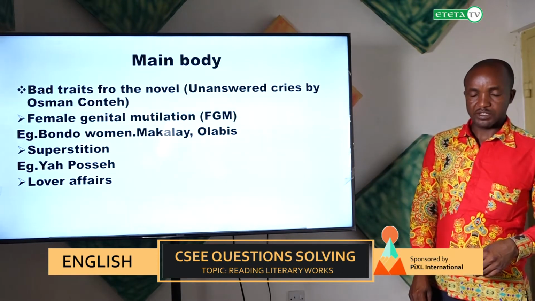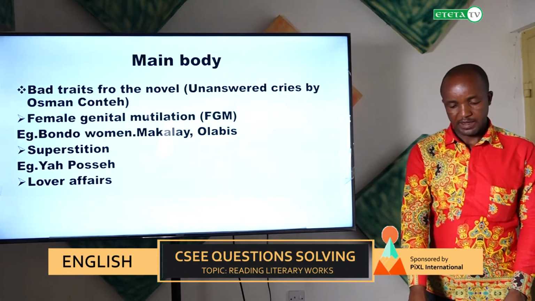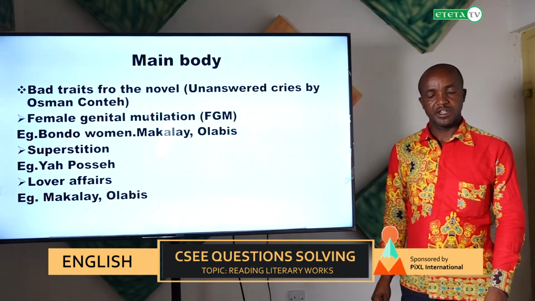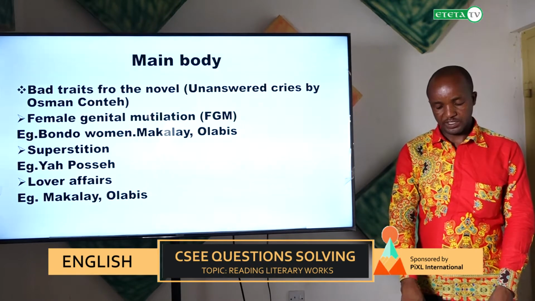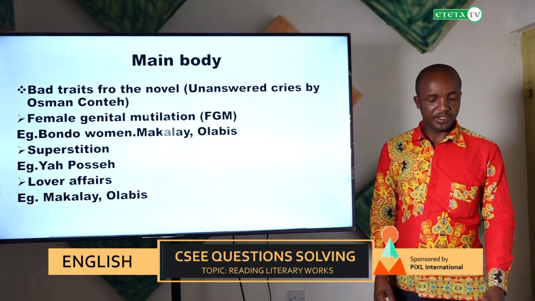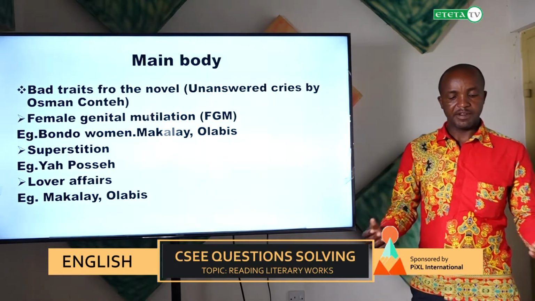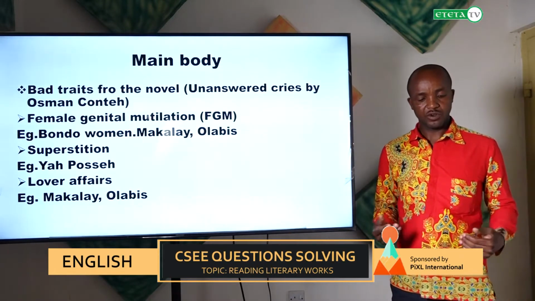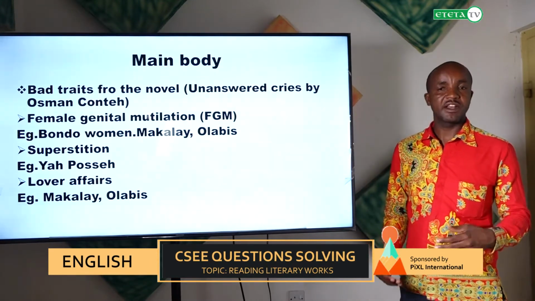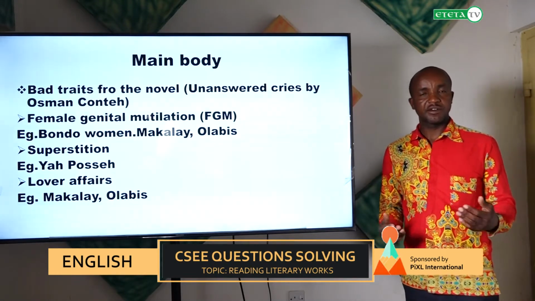Another bad trait which has been practiced in this book is the love affair. In the love affair, we shall meet Maclay, who was the mother of Olabisi. Maclay was said to be a teacher, and before she became a teacher, in the college, she met Ade Jones, who is said to be the father of Olabisi. They were having a love affair while they were studying, so they finally ended up getting Olabisi while they were in the college. Also, Olabisi was a secondary school girl.